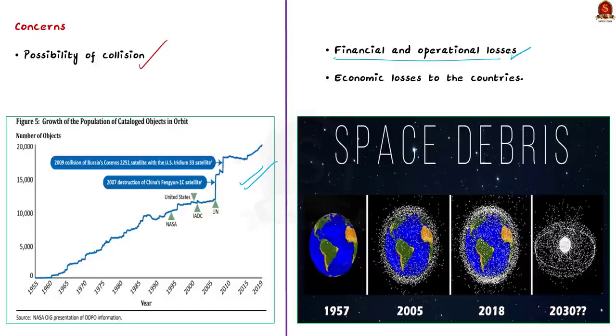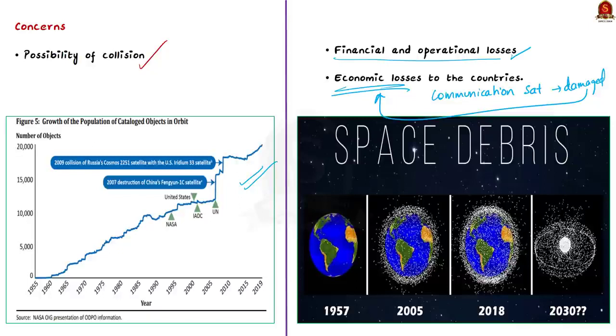Now, other than these financial and operational losses, there are also economic losses to the countries. Why? Because assume that a communication satellite of a country is damaged by a space debris. That means the country did not just lose the satellite, but it has also lost its entire communication network, and this will lead to major economic losses. So these are the concerns and risks posed by these space debris.